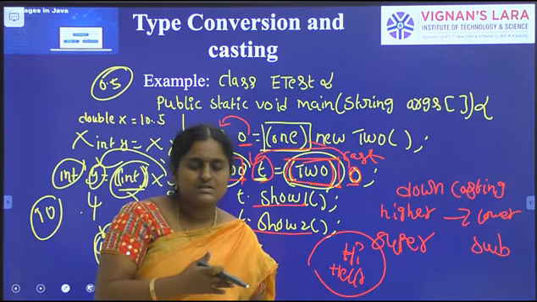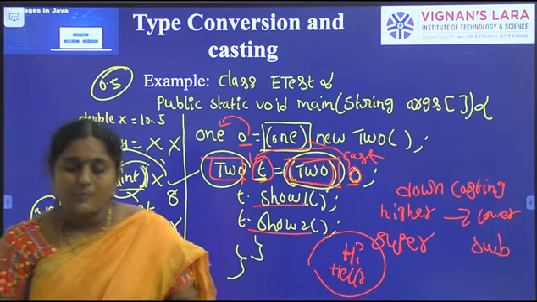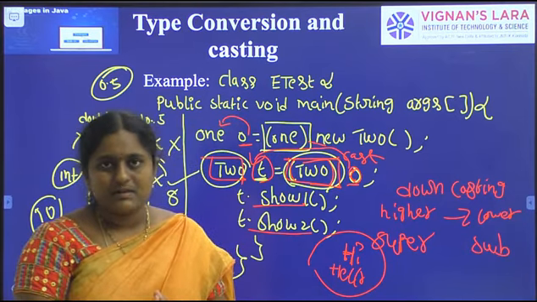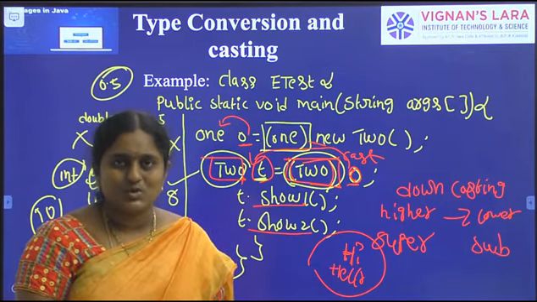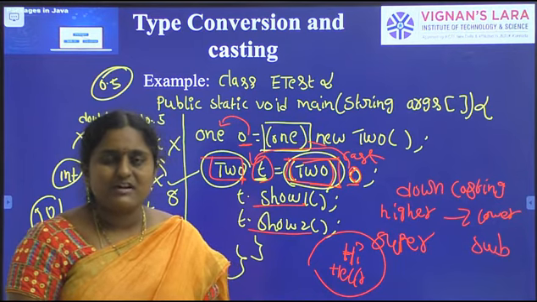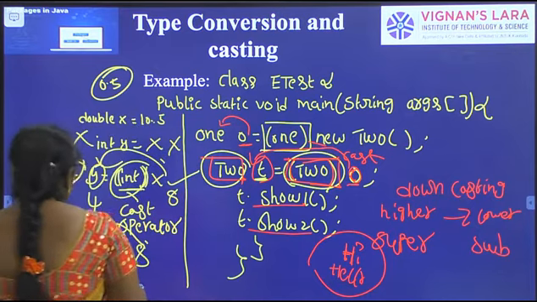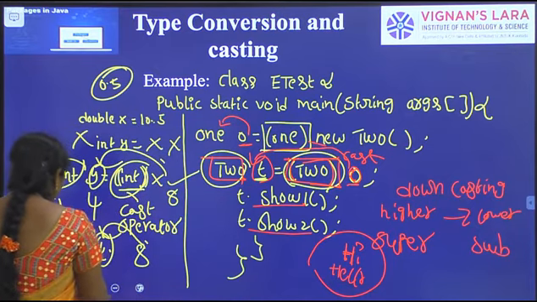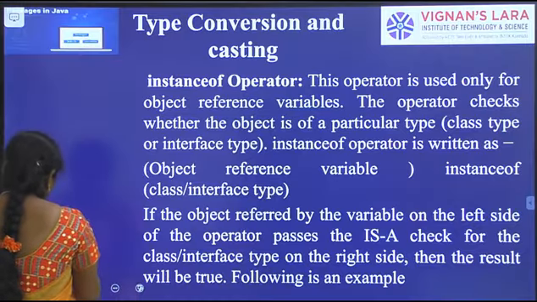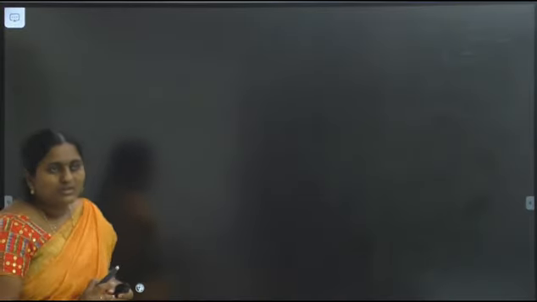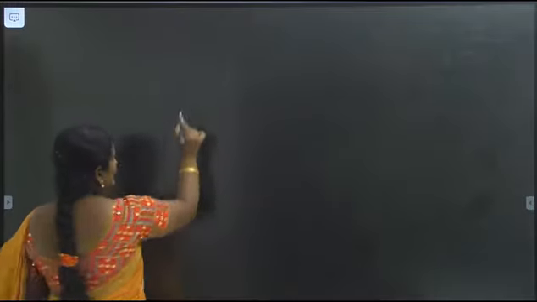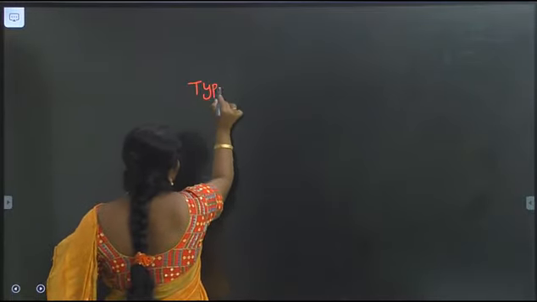That is object typecasting and reference typecasting. I think you are clear about these concepts. Okay, first of all, what is typecasting? Typecasting can be classified into two types.